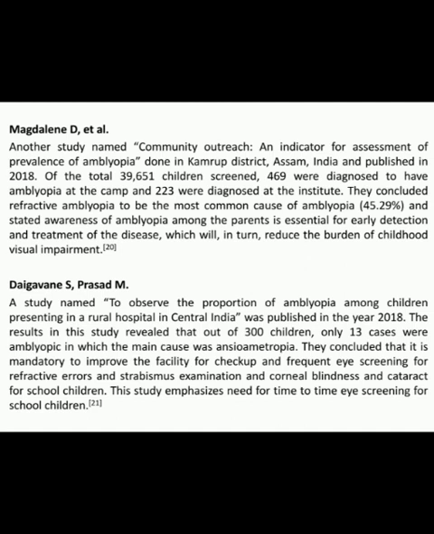They concluded that it is mandatory to improve the facility for checkup and frequent eye screening for refractive errors, strabismus examination, corneal blindness, and cataract for school children. This study also emphasizes the need for time-to-time eye screening for school children.